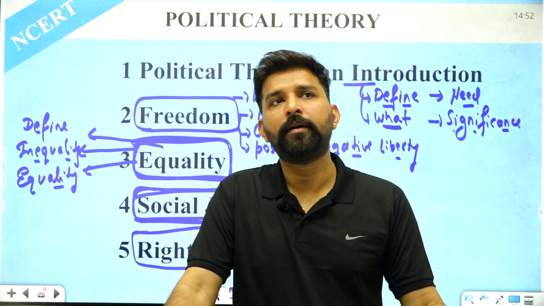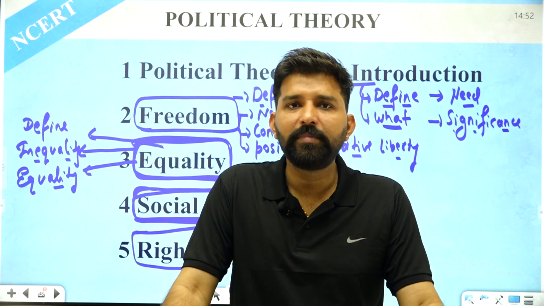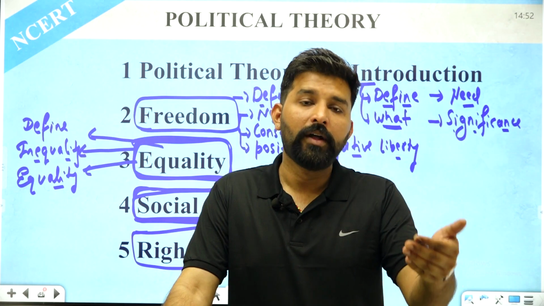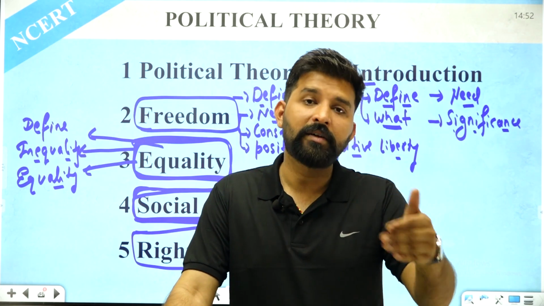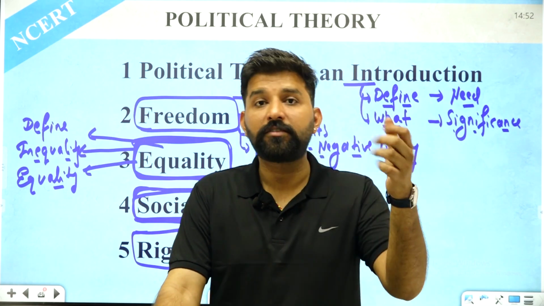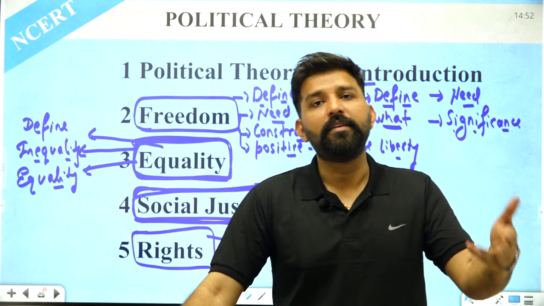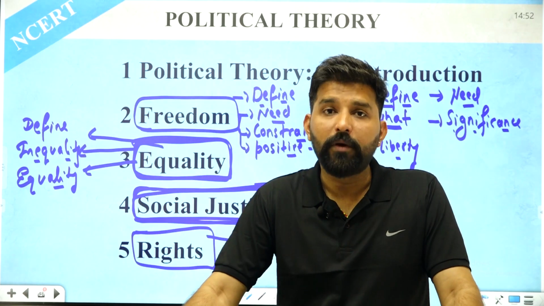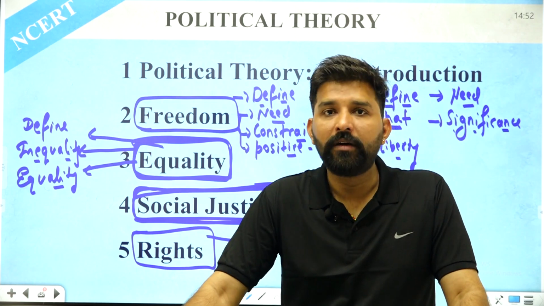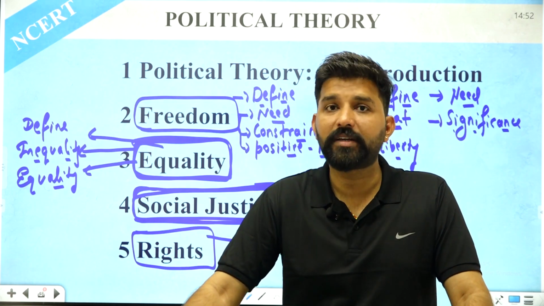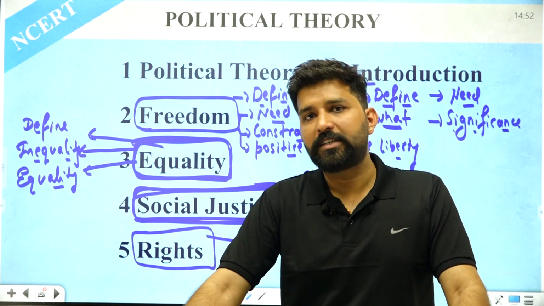The first one is the natural rights. Natural rights simply means the rights that a person gets when he is born. This is a strong feeling, a strong instinct that with birth you have some rights. These rights are the right to live, right to property and right to freedom. These are the three essential rights which a person gets by birth or must get by birth. So these are the natural rights.